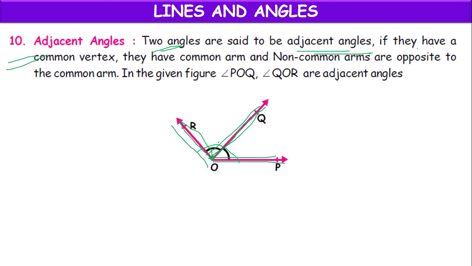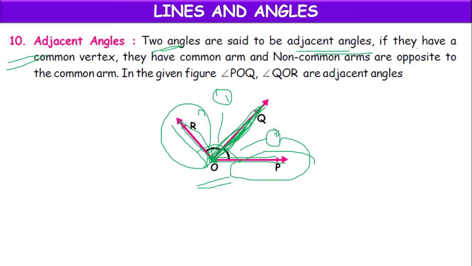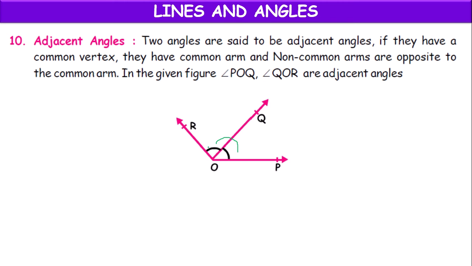These two angles are said to be adjacent if they have a common vertex like O and a common arm OQ, and the non-common arms are opposite to the common arm. This side of the common arm and this side of the common arm, we have non-common arms. Then these two angles, this pair of angles, are called adjacent angles.